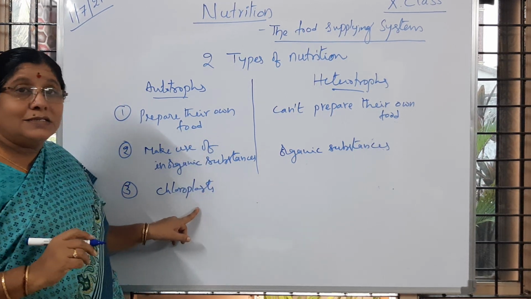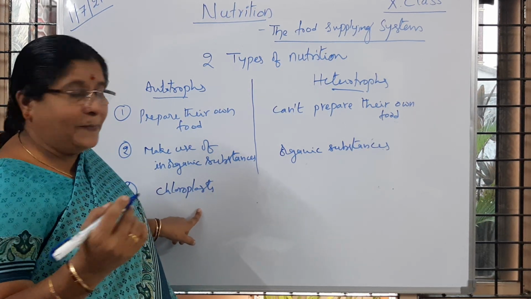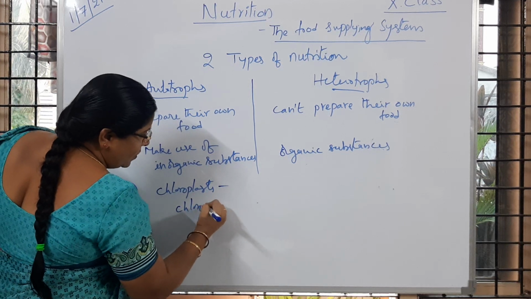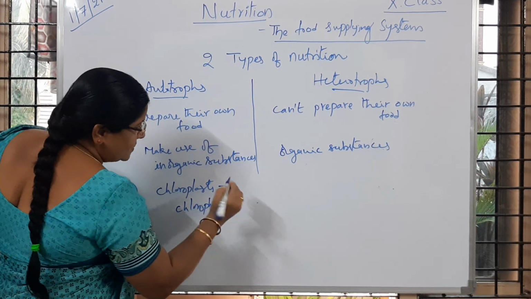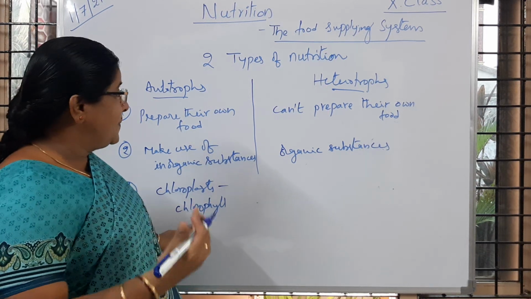And these chloroplasts have pigments. So what is that pigment present here? Chlorophyll. This chlorophyll is used up and they are preparing the food.